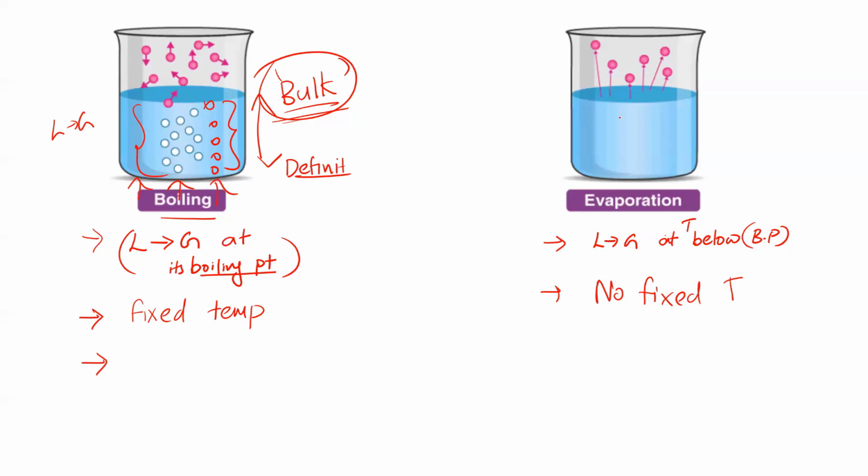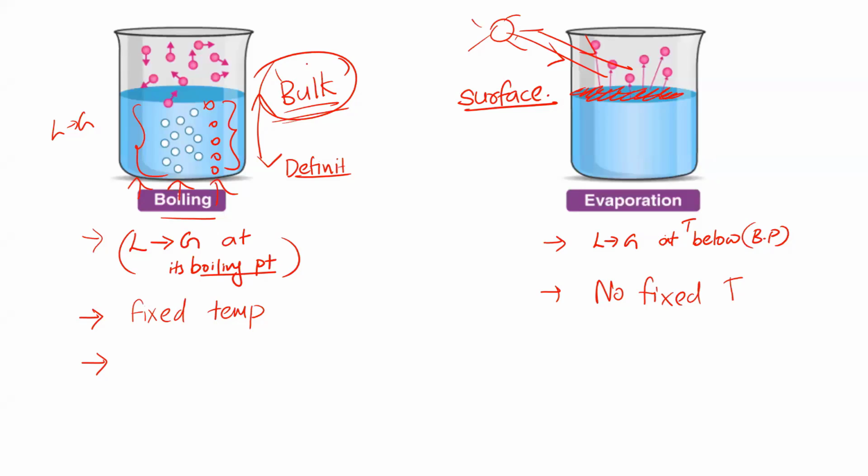Whereas for evaporation, I told we are not supplying heat. There is no heat supply. So what will happen? They will only get heat from what? The surrounding. Suppose if sun is there, they will only get heat from the surrounding. And heat from the surrounding means which particles have more chance to get the heat? Only particles present at the surface. That means at the top level. All the particles present on the top will have the chance for getting more heat. So we will say evaporation is a surface phenomenon.